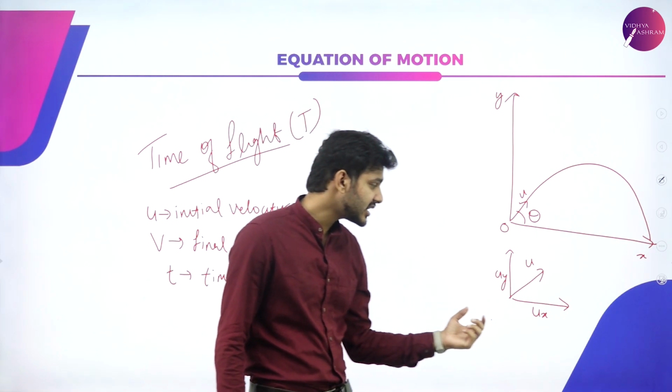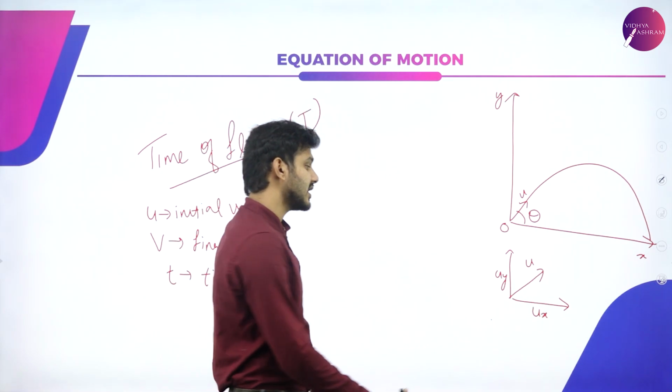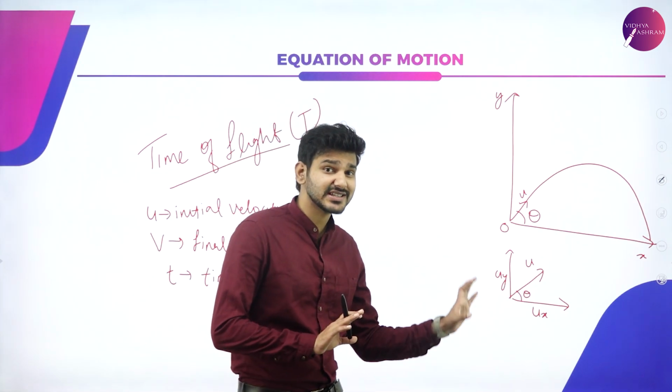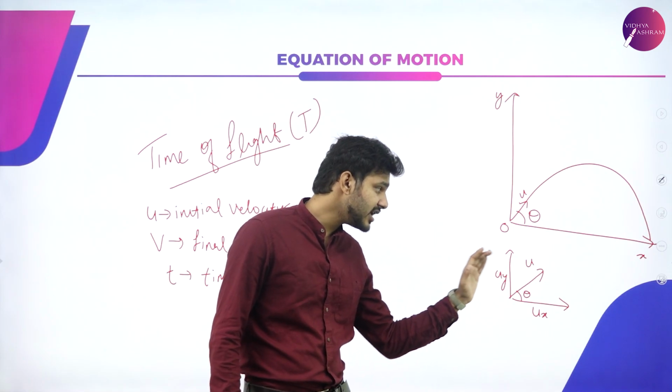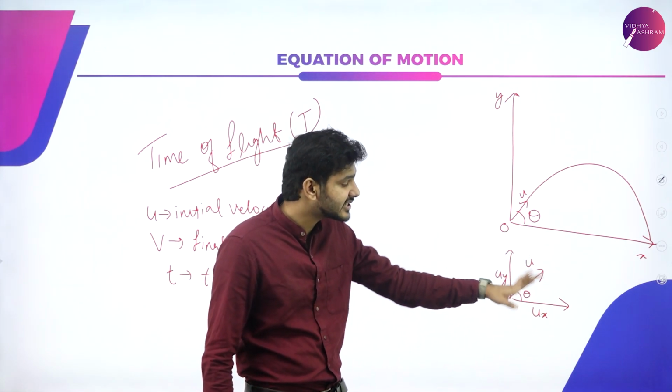So there will be ux and uy components. This much is clearly understood: there is an initial velocity vector u, and its components are ux and uy.